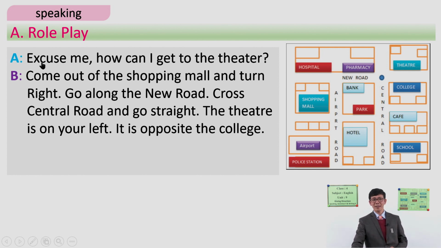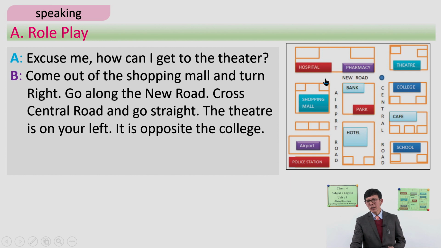Like, let's say here, first person says, excuse me, how can I get to the theater? Let's see, where is the theater? Yes, it is here. Now, what does B reply? B says, come out of the shopping mall and turn right. Look at here, this is the shopping mall. First of all, the person is here, come out of the shopping mall and turn right. Look at here, this is the road, turn right.